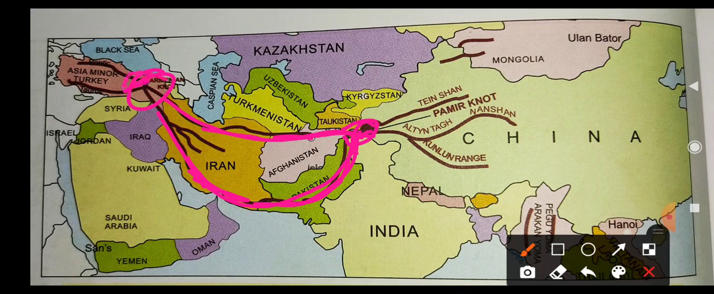And here in Turkey you can see it is divided into two branches. What are these two branches? They are called Pontic and Taurus. In between Pontic and Taurus, in the center, there is a region called Asia Minor. What is it called? Asia Minor. So these are the mountain ranges in the west.